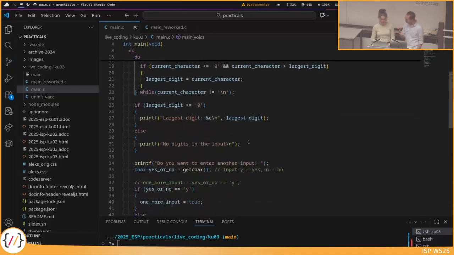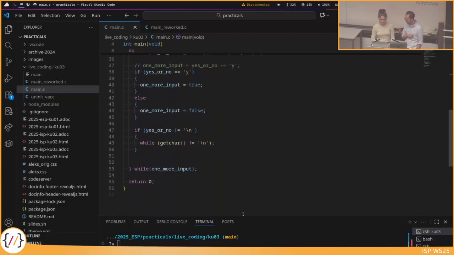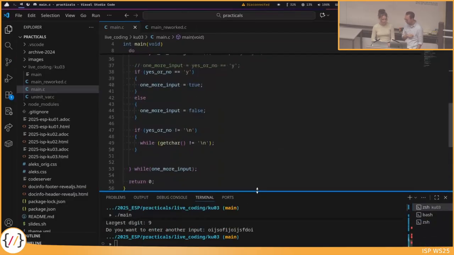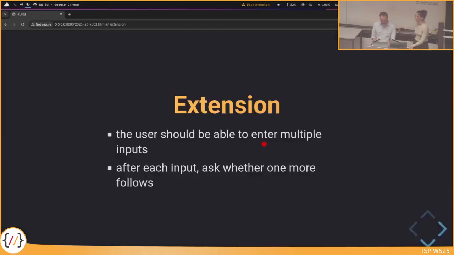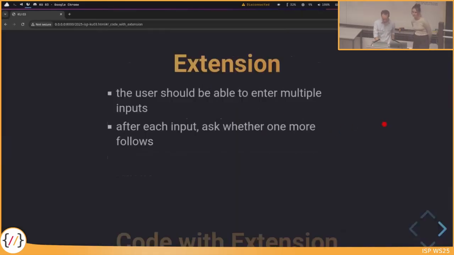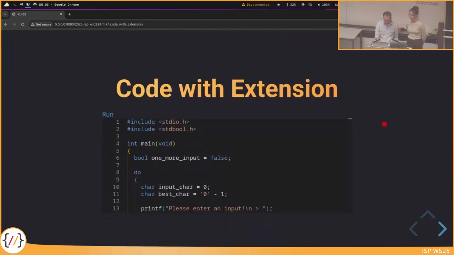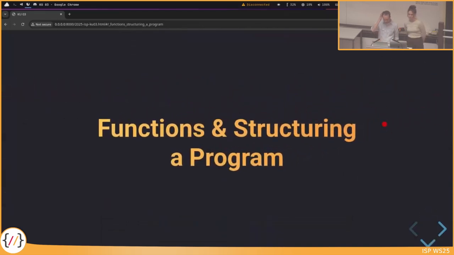Okay, but now this is, I think, working very nicely. So let's say we are done with that example, and we have the code on the slides that you can download after the practicals. And now we come to the topic that was discussed last time, functions and structuring a program.